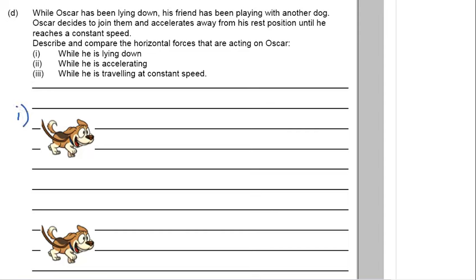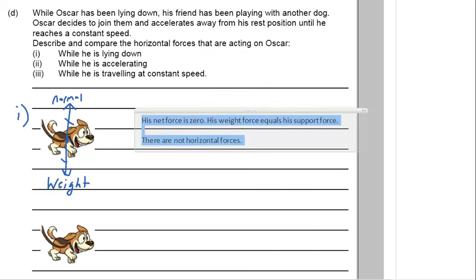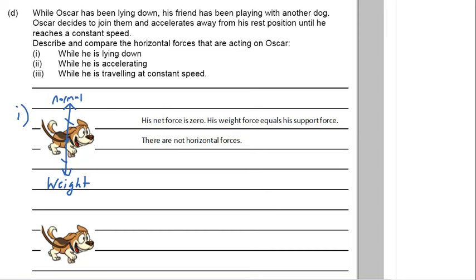So in I, he has a reaction force and he has a weight force, and these are equal and opposite. Now, you'll notice that it doesn't actually talk about vertical forces, it's only asking for horizontal. So what's happening horizontally? Well, nothing really. His net force is 0. His weight force equals his support force, and there are no horizontal forces.